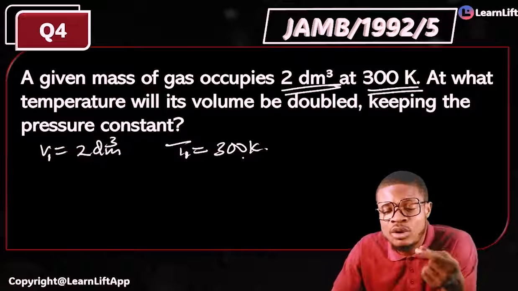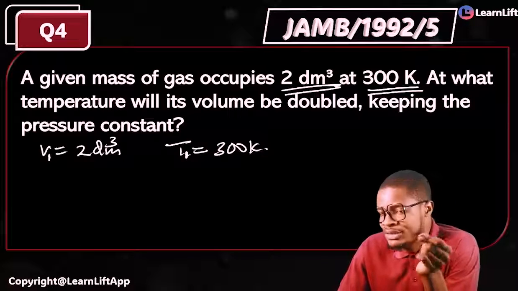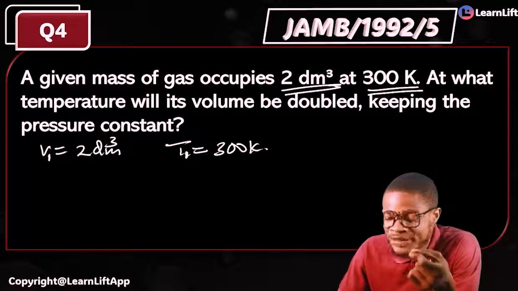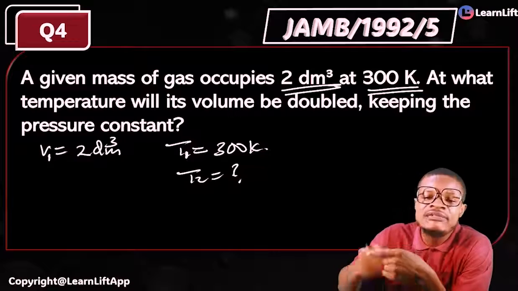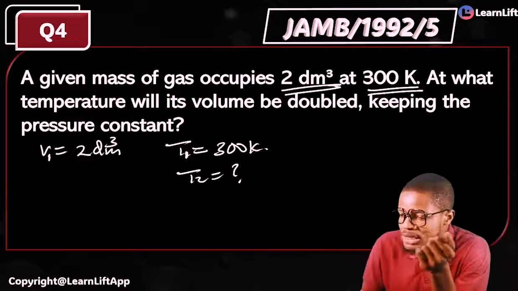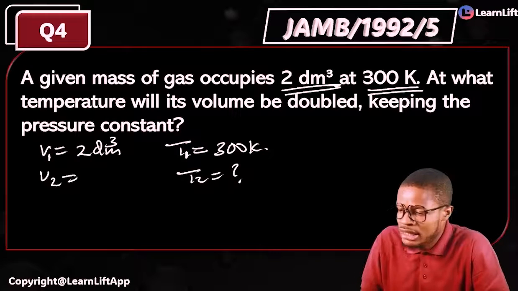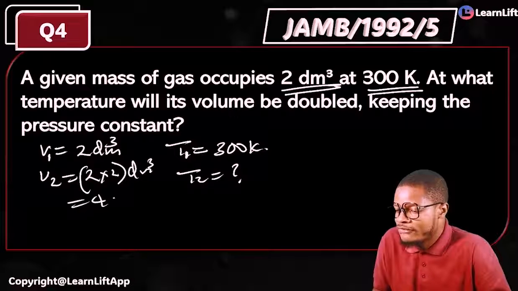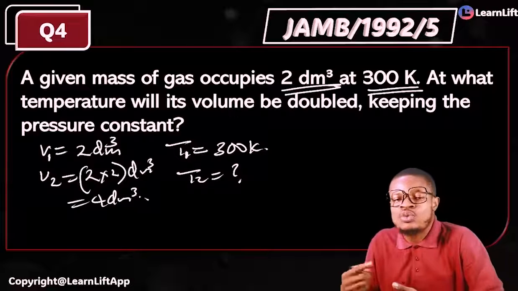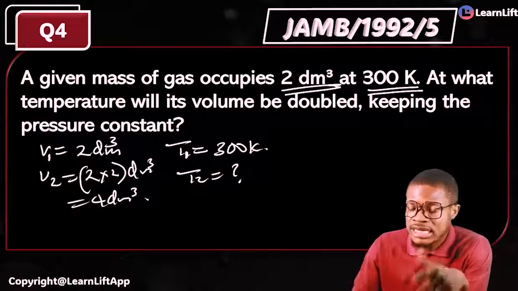The question says a given mass of a gas occupies 2 dm³ at 300 Kelvin. At what temperature will the volume be doubled? That's your T2. We don't know it. That means your V2 now is double your V1. That's going to give you 2 times 2 dm³, which is 4 dm³. The question is saying, at what temperature will the volume be doubled, keeping pressure constant. Very simple.